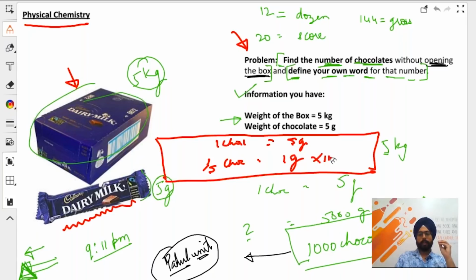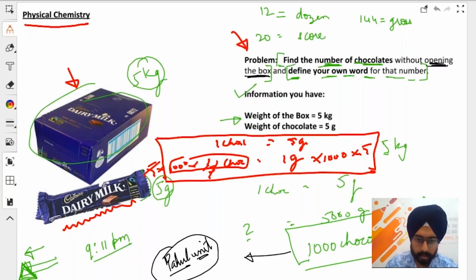Now you multiply both sides by 1,000, and you will get the weight for 1 kg. Multiply it by 5 again, you will get the weight for 5 kilos, and it will be 1,000 chocolates. Simple unitary method. This is something that we'll do here as well.